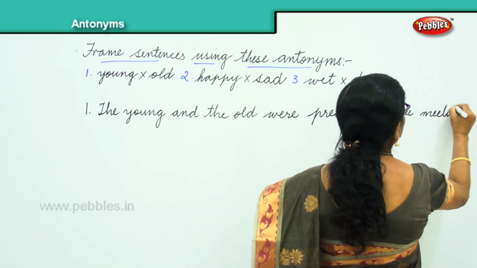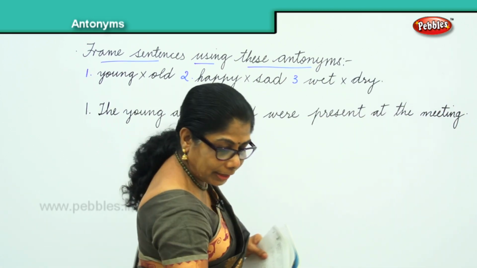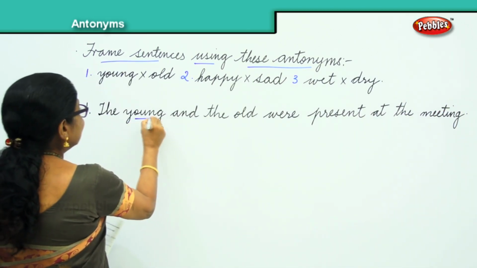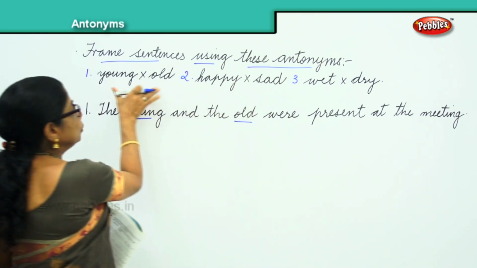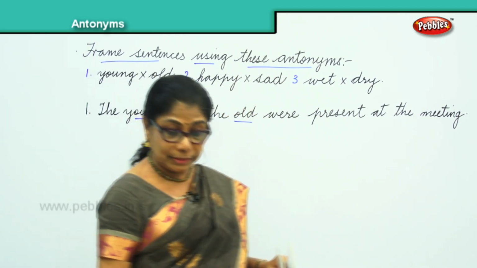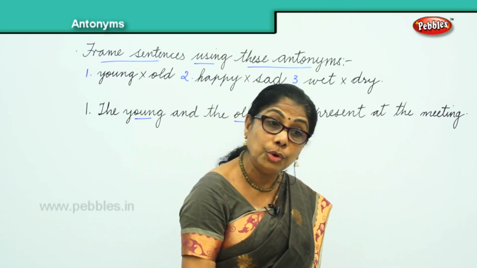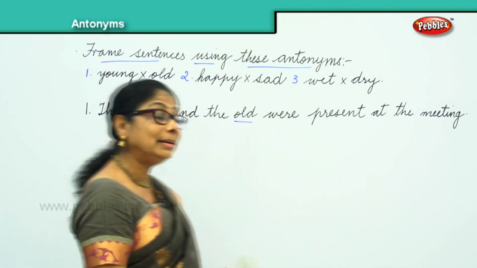Alright. Now look. What have we done here? Young, old. We have used the antonyms in the framing of the sentence. The young and the old were present at the meeting.